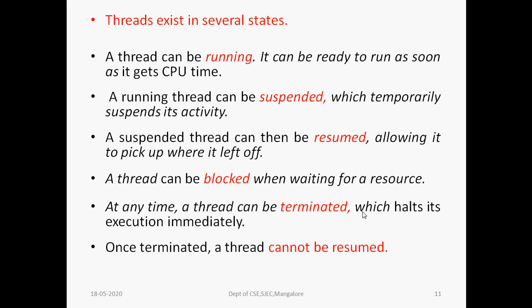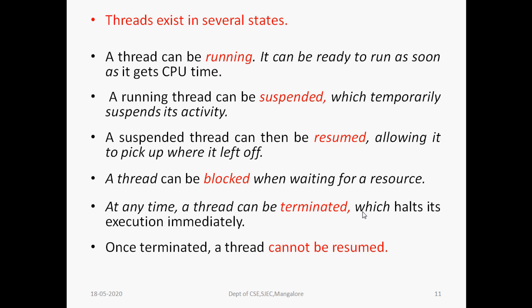There are many thread states. A thread can be running, suspended, resumed, blocked, or terminated. There are 5 states. A running thread means a thread is ready to run as soon as it gets the CPU time. A thread is said to be suspended when it temporarily suspends its activity, meaning it is waiting for reading a file, taking input, or opening network connections. A thread may be resumed, meaning it allows the thread to start execution where it previously left off.